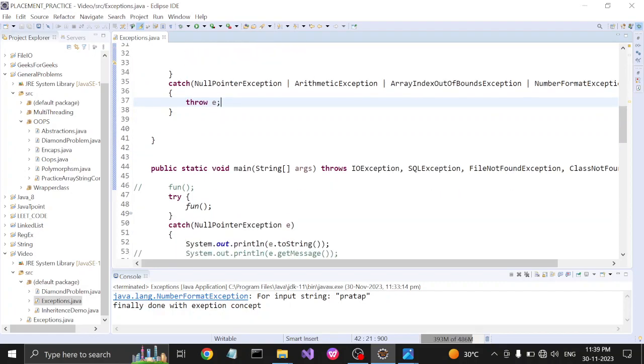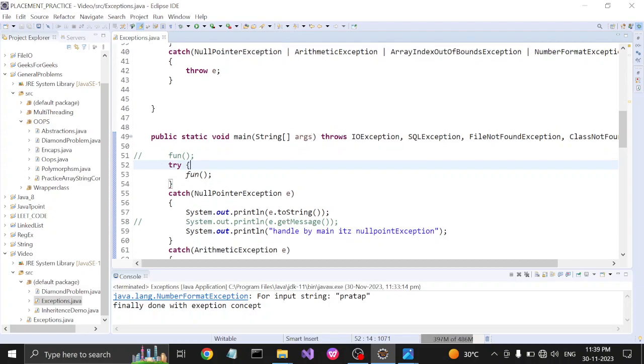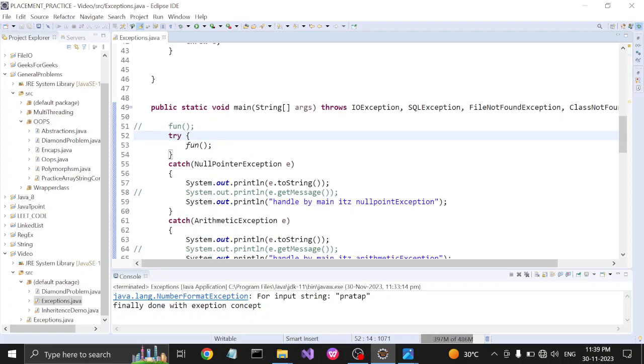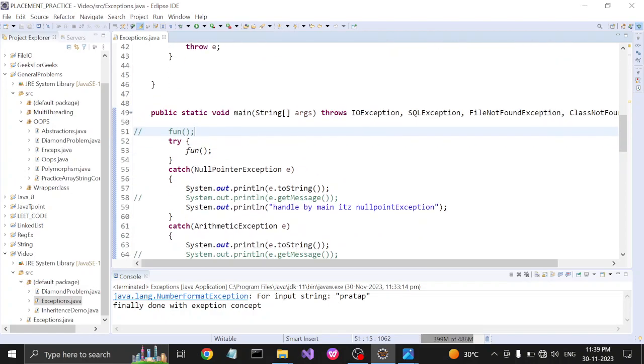By using throw and throws keywords, we can pass the control to the caller method or to someone else, but by using try and catch blocks we can actually handle the exceptions. We'll see the difference between throw and throws later.